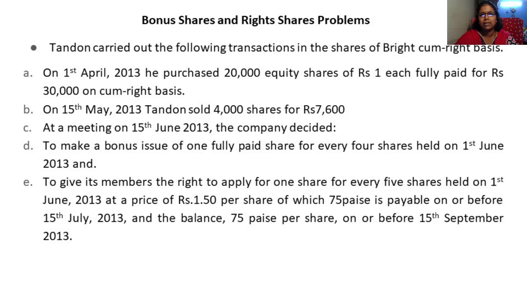The company also decided to give its members the right to apply for 1 share for every 5 shares held on 1st June 2013. In the second part, they are talking about right shares also. For every 5 shares you have, they will give you 1 right share to purchase.